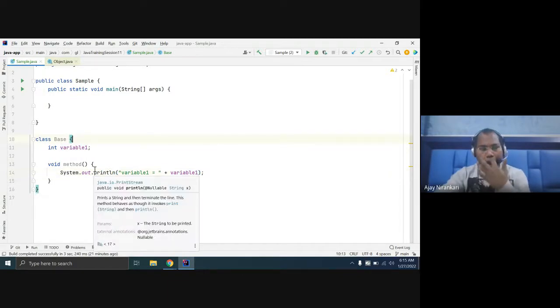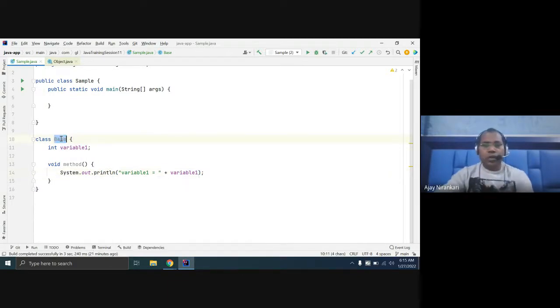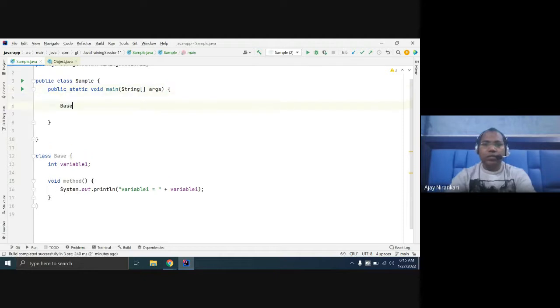Now you can create an object of this class, and there is no problem. Create an object with new base class.